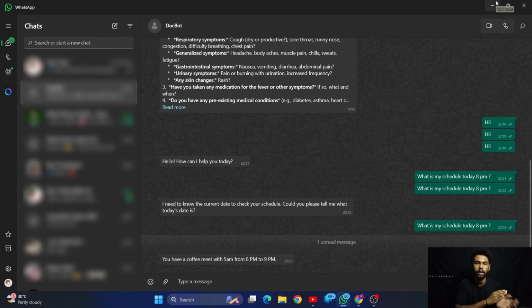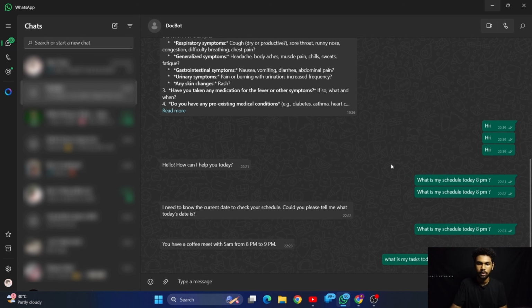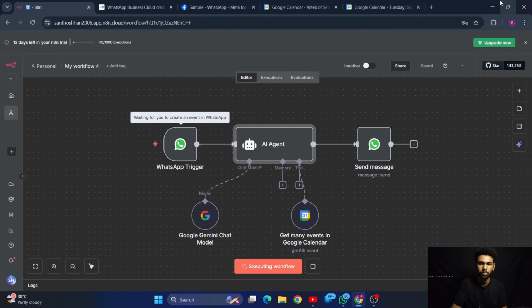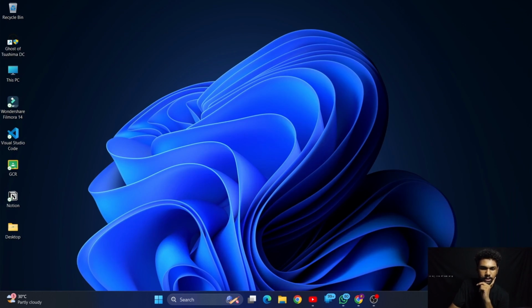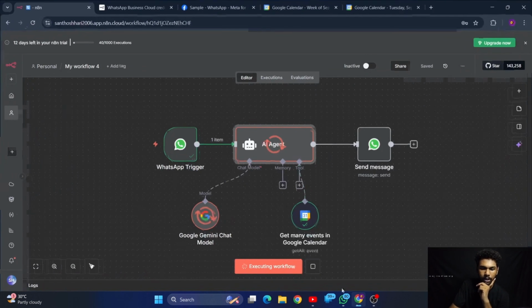It should read our Google Calendar, and it should give the tasks which I have to complete by today. So let's try doing that one also. What are my tasks today from morning till night? Let's ask something like this. Oops, I didn't execute it right. So let me execute this workflow. It is waiting for our input. Let me give that one, and let's see what is actually happening under the hood.